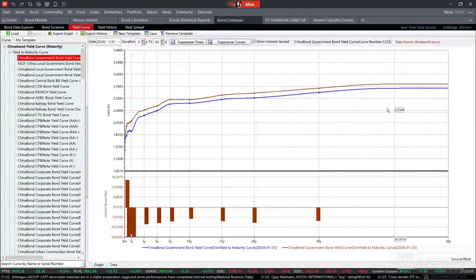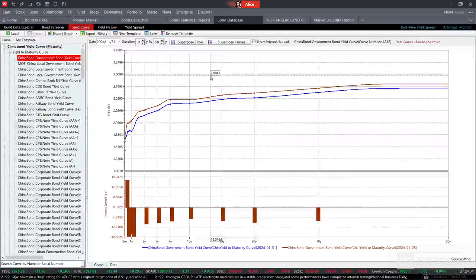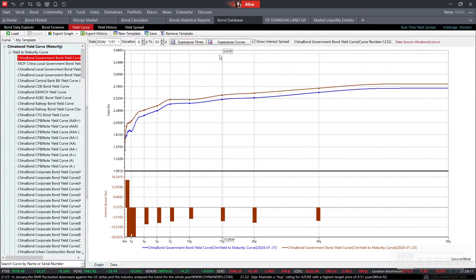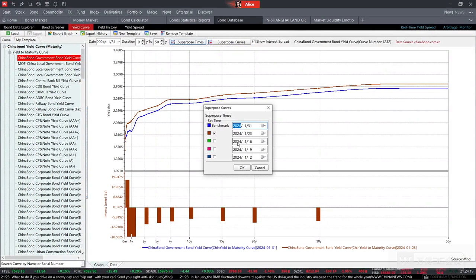Not only can we get such a shape, we also provide two main unique functions that you may need. The first one is the superposed time, and the other one is the superposed curve. These functions can help you do comparative analysis. For example, in the superposed time, we can compare the yield curve at different times.